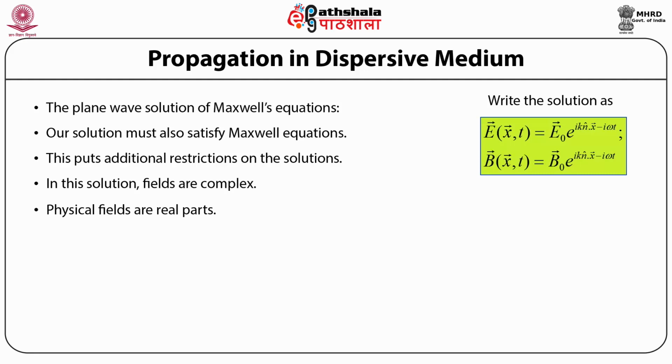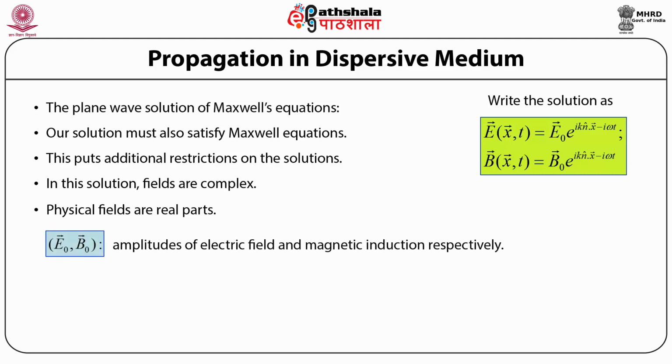And as in the case of electric field, similarly for the case of magnetic field induction vector, the term B naught denotes the amplitude of the magnetic field induction, while n cap represents the direction of propagation of the wave or the wave vector.